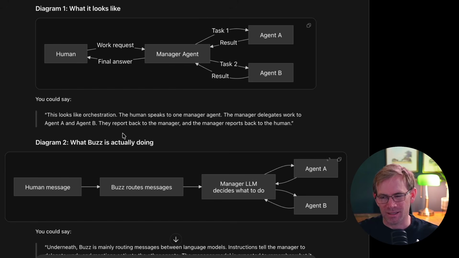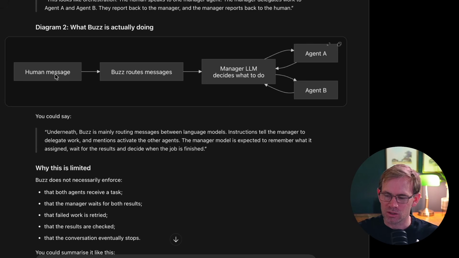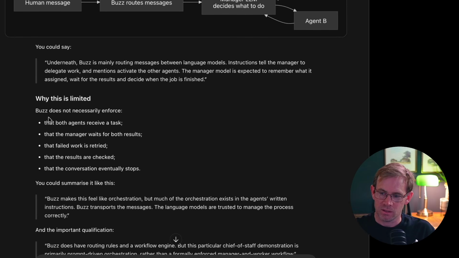But it's not really what's happened here. See, what Buzz is actually doing is you've got a human message, and then Buzz routes the message, and the manager, which is essentially just an LLM, decides what to do, and it will delegate some to agent A, some to agent B. See, underneath, Buzz is mainly routing messages between language models. Instructions tell the manager to delegate work, and mentions activate other agents. You see, the managing agent can only delegate to agent A by using the @mention, or to agent B by using the @mention for agent B. And if the LLM just decides not to do it, there's no underlying system within Buzz to prevent that. But you can see we have limitations here. See, Buzz does not necessarily enforce that both agents receive a task.